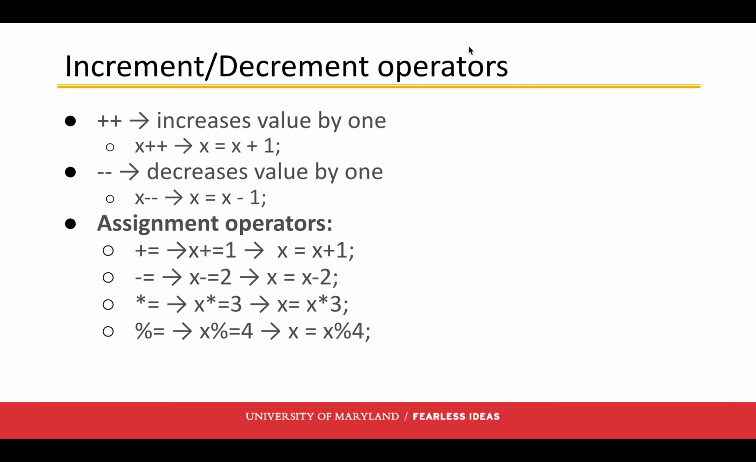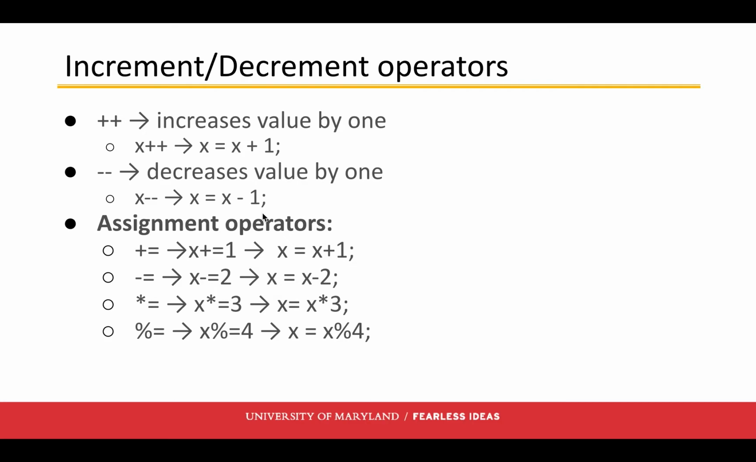So in your code, you might see a plus plus, so you might see x++, and all that means is x = x + 1. It's essentially shorthand for increasing the value of that variable by 1. You may also see minus minus, which decreases the value by 1. We call that a decrement operator.